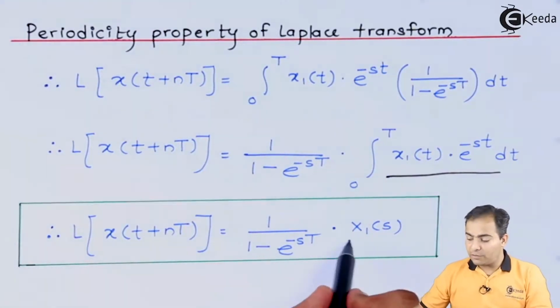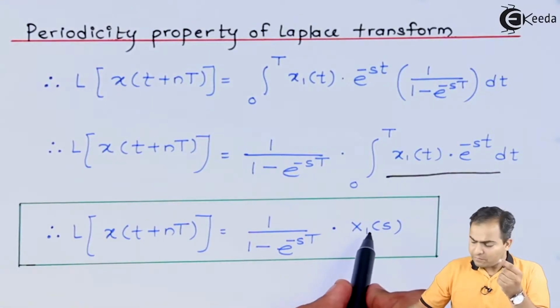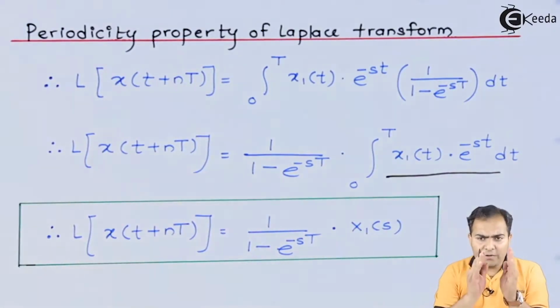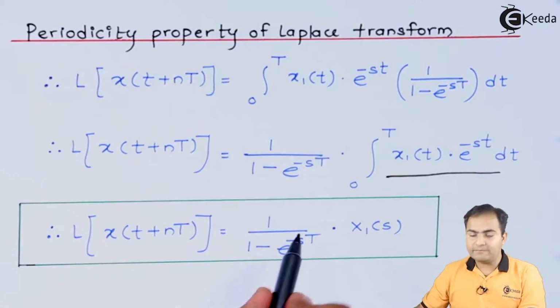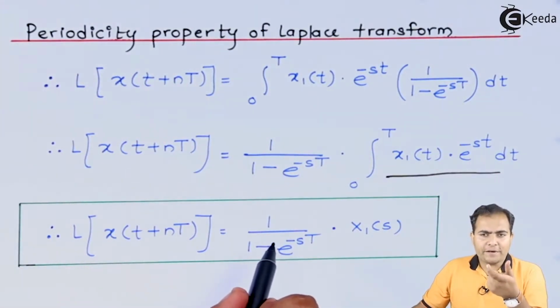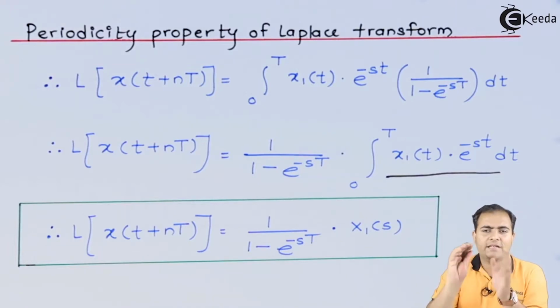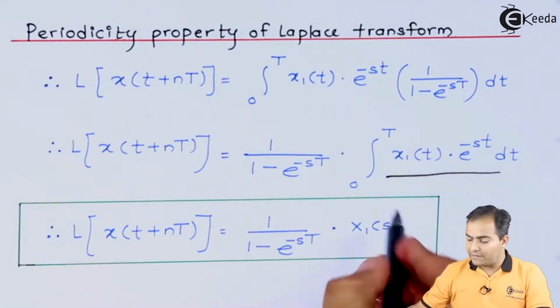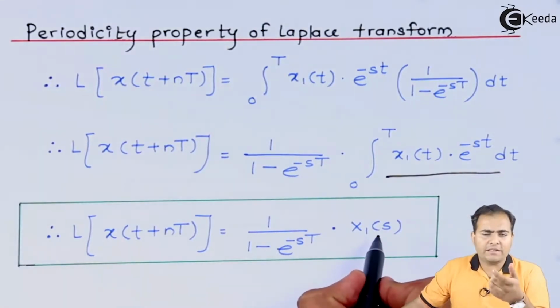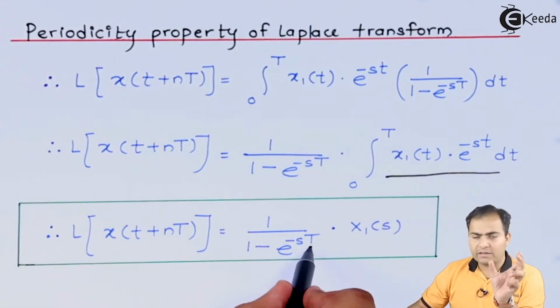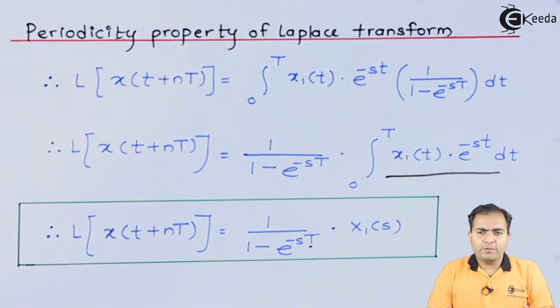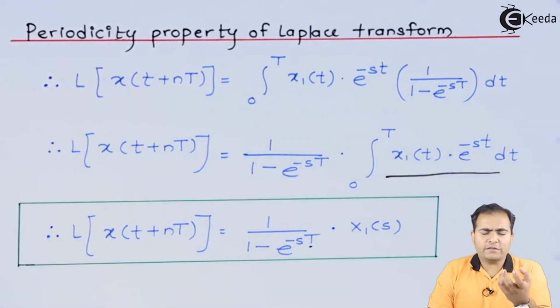But look here, this x1 of s is the much more important part. x1 of s is the Laplace transform of the first time period of the given function. After that, the function repeats itself, so there is no need to calculate that value again, because it repeats after every delay T. We calculate only the first cycle, represented by x1 of t, and you need to measure only the time period of the first cycle, which is placed over here. That's it. This is how we prove the property, or you can directly solve the numericals related to it.